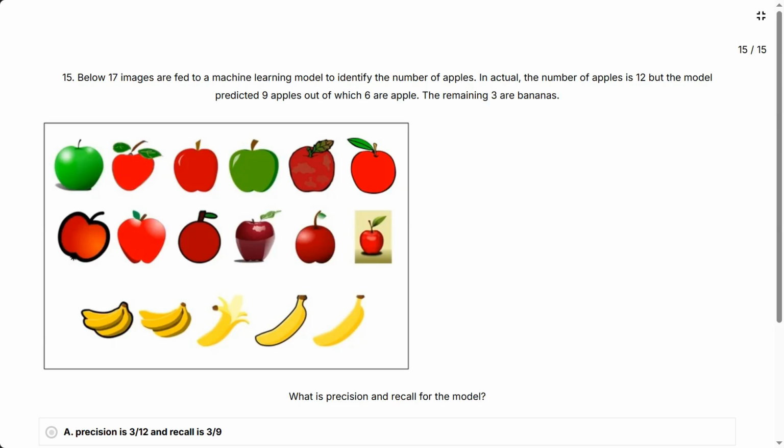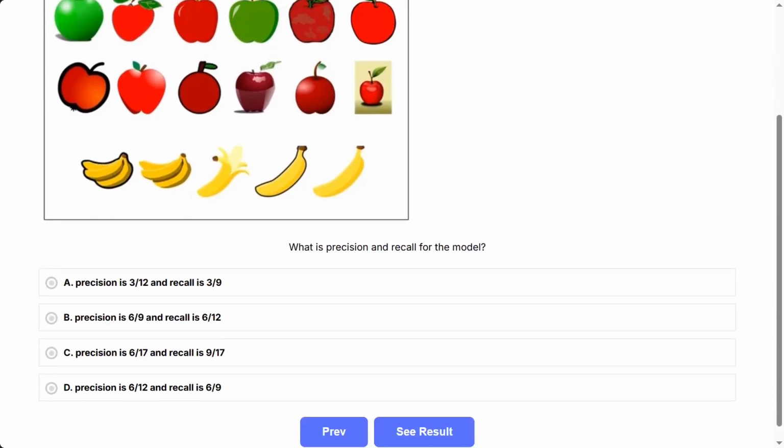Question 15. Below 17 images are fed to a machine learning model to identify the number of apples. In actual, the number of apples is 12, but the model predicted 9 apples, out of which 6 are apples. The remaining 3 are bananas. What is precision and recall for the model?